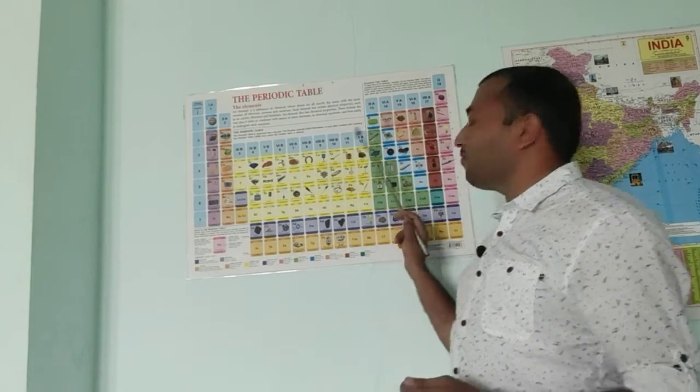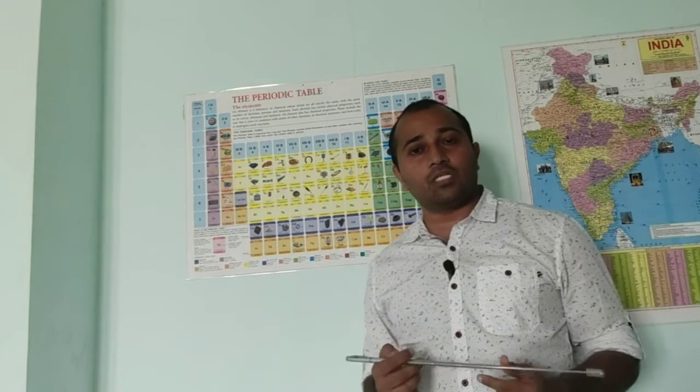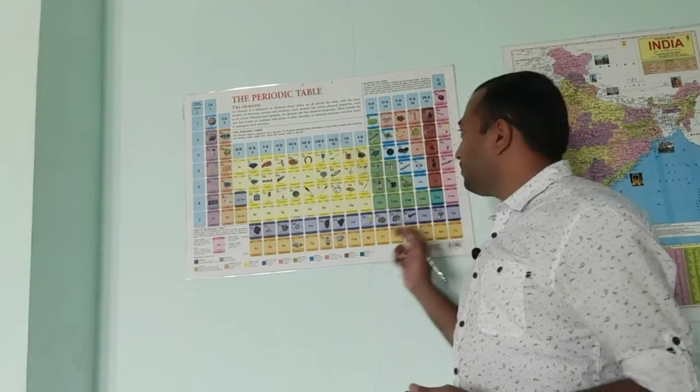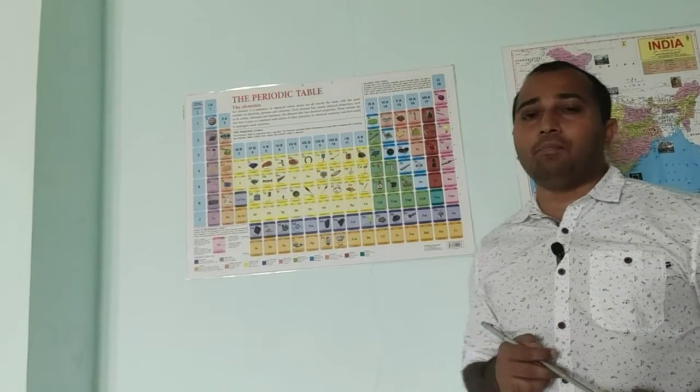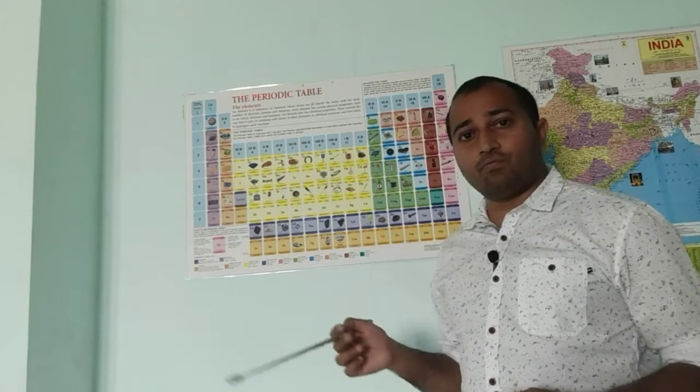And here we have the fifth element, that is boron. As you can see, boron is used in soaps. And we have carbon. The sixth element is carbon. We are aware of the allotropic forms of carbon. Diamond is the purest form of carbon, and it is an insulator. Graphite is a conductor, and it is also an allotropic form of carbon.